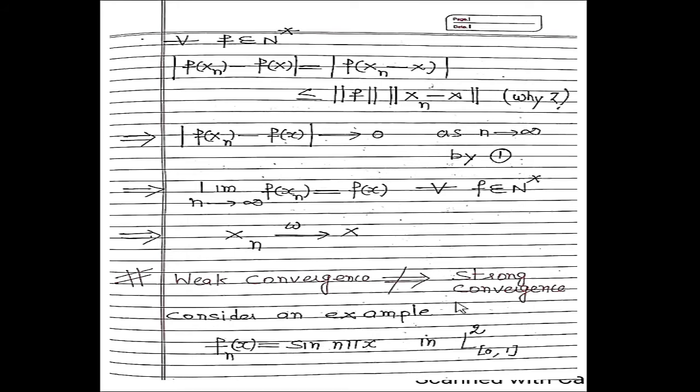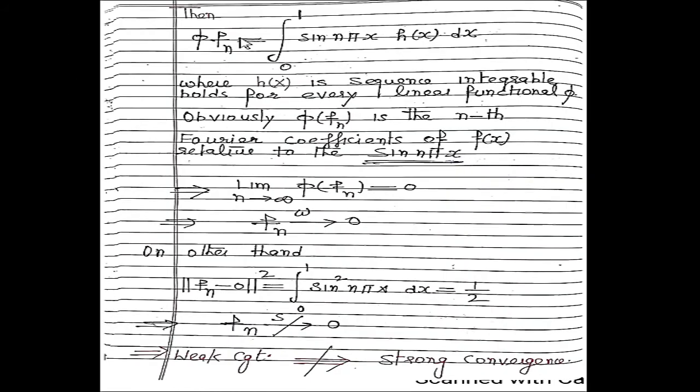So it is again very important. So consider an example. Fn of x equal to sine n pi x in L square on the interval 0, 1. Now, phi of Fn can be written as the integration from 0 to 1 of sine n pi x times h of x into dx, where h of x is integrable and this holds for every linear functional phi.